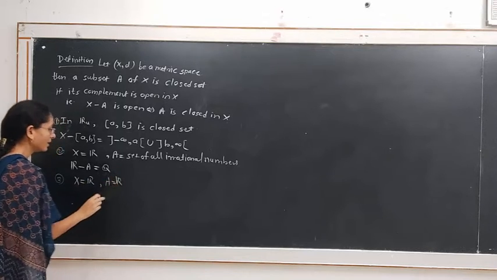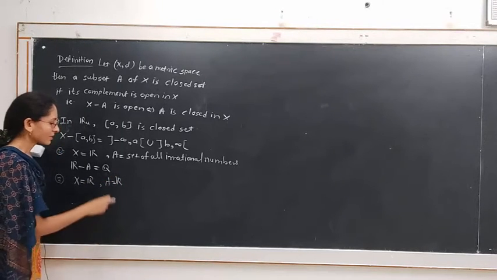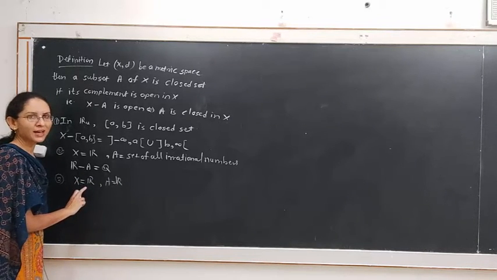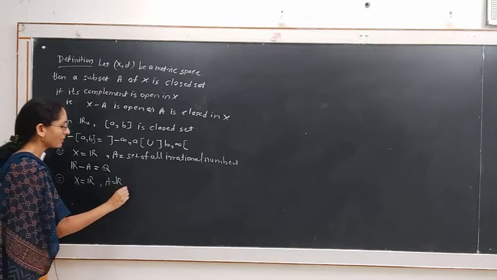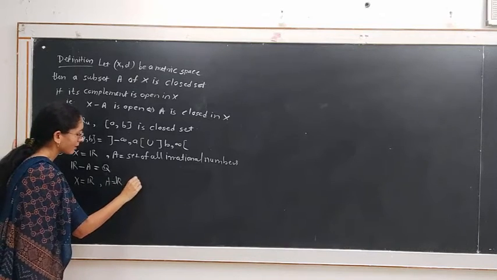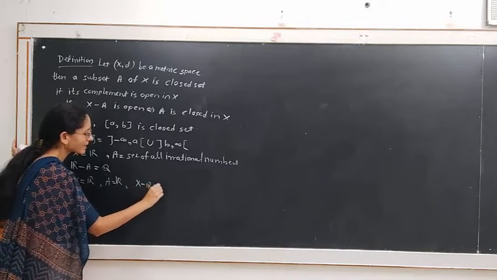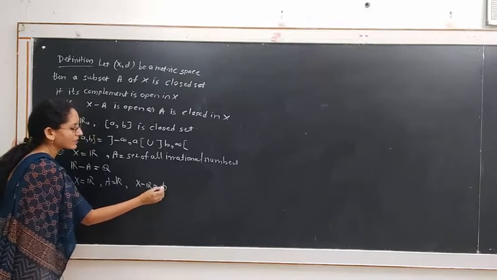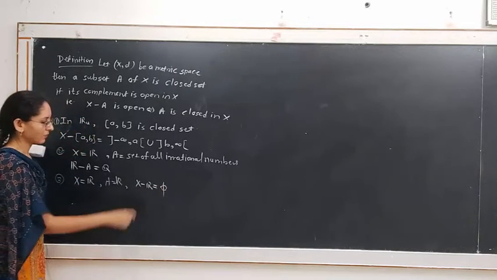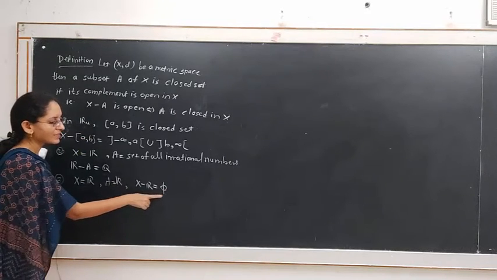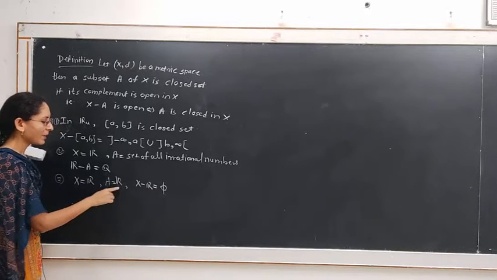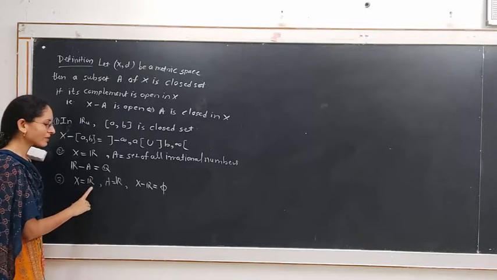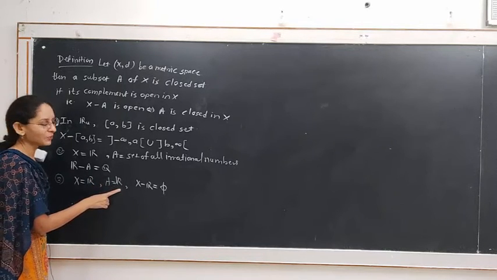For example, if we consider X equal to R and the set A equal to R, then this set of real numbers is a closed set in the usual metric space R, because its complement, R minus R, is the empty set. And we know that the empty set is both open and closed. In this case, we consider the empty set as an open set, which is the complement of set A. Therefore, set A is a closed set. That means the set of real numbers is closed with respect to the usual topology.